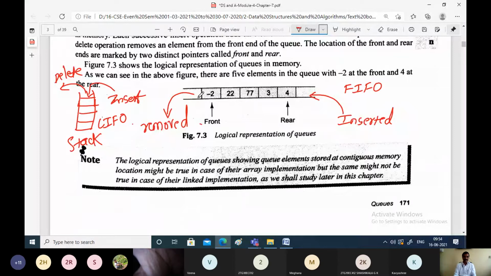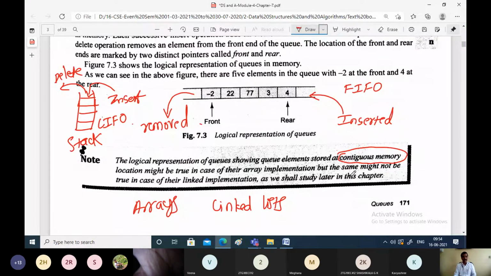Right? So as I said, we can implement a queue in two ways, either by using arrays or by using linked lists. If you are making use of arrays, then it can simulate the linear representation. That is, they can occupy contiguous memory locations.